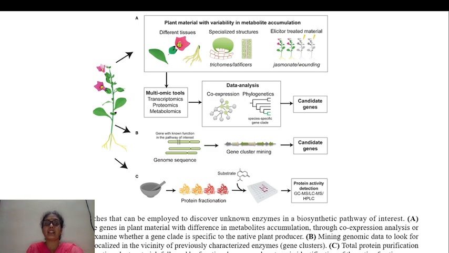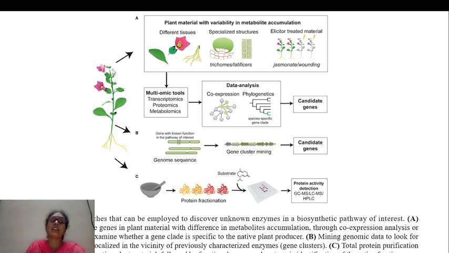Another one is in the agriculture field. In the agriculture field, the application of omics technology is plant material with variability in metabolite accumulation, different tissues, specialized structures, and elicitor-treated material, that is jasmonate, wounding, and trichomes, laticifers, and different tissues. So this is the plant species.